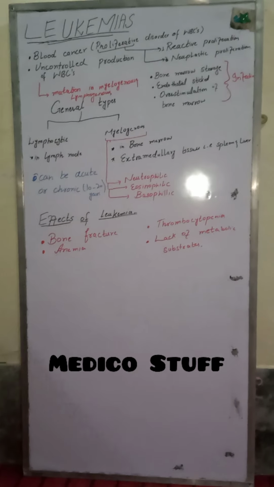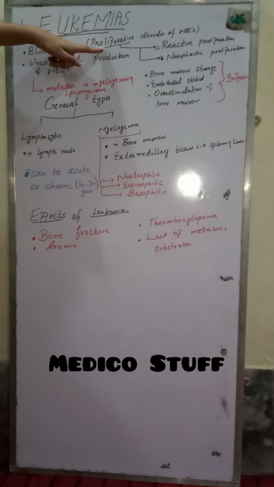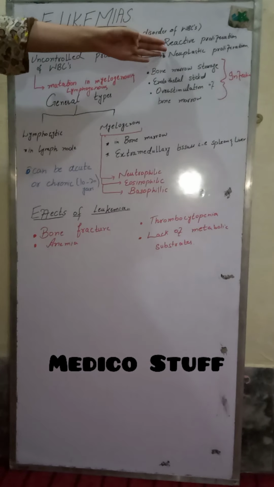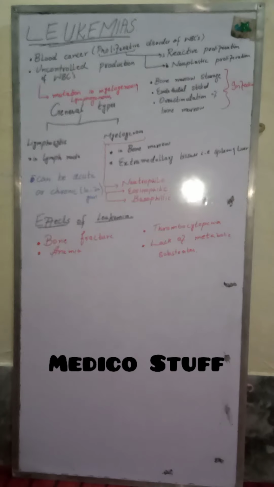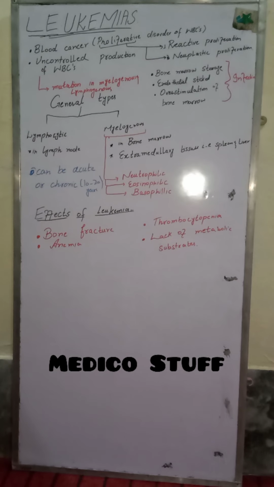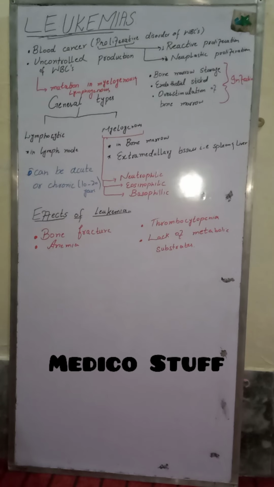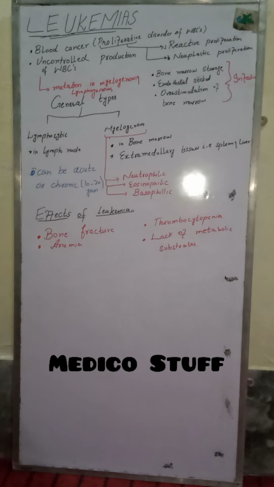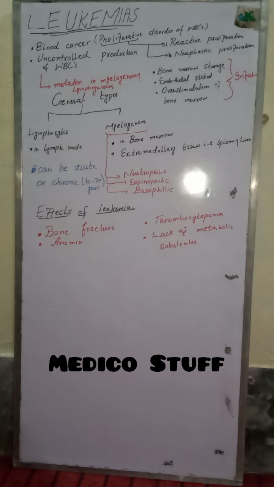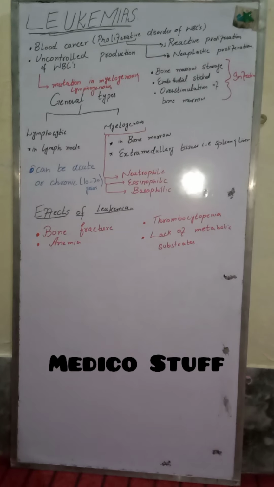Here we will first have to go through the word proliferation. There are two types of proliferation. The first one is reactive, second one is neoplastic. We will have to go through what is meant by reactive proliferation. It is the rapid proliferation in response to some sort of drug, infection or swelling. When we are exposed to some antigen, there is rapid proliferation in our WBCs, and the WBCs stored in our bone marrow get free and enter into the circulation, which is then responsible for increasing the number of WBCs in circulation.